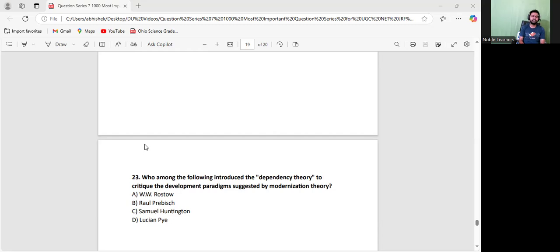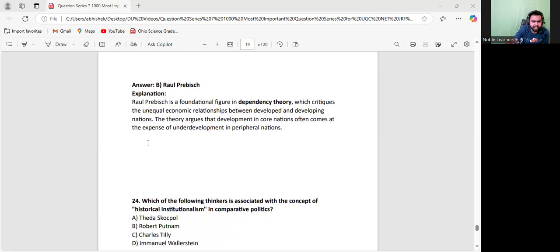That's why you people are not developed. You are illiterate. These kinds of things were claimed by W. Rostow and David Apter and such thinkers in modernization theory. But thinkers such as Cardoso, A.G. Frank, Prebisch gave the dependency theory and said that you are the reason. The developed nations are the reason behind the underdevelopment for us, because you are technologically advanced, taking the raw material and exploiting us. So this is the main reason. So Raúl Prebisch is the thinker associated with this. Remember my point. Let us go to the next one.